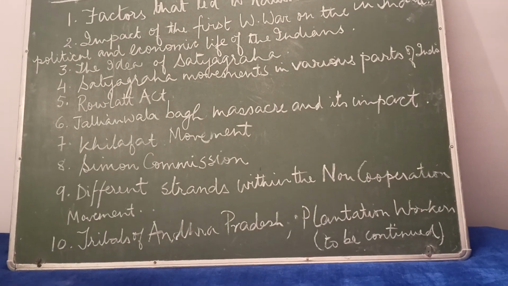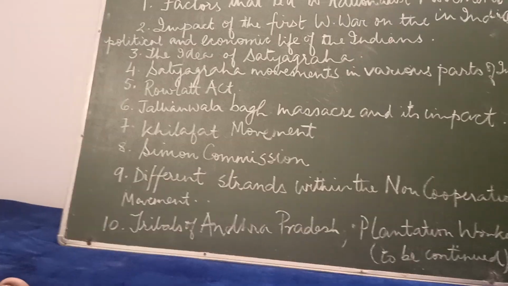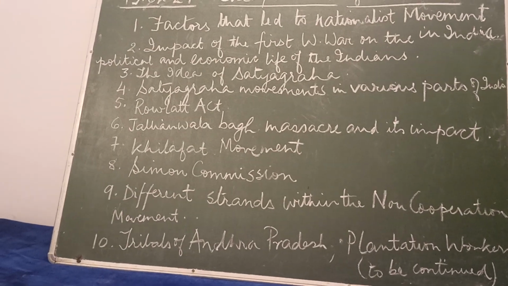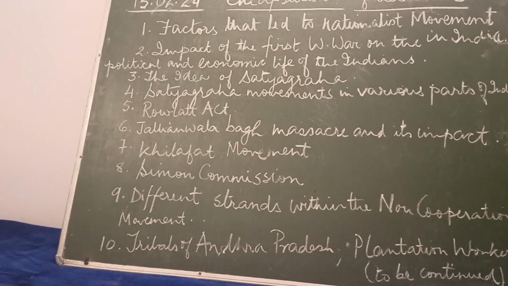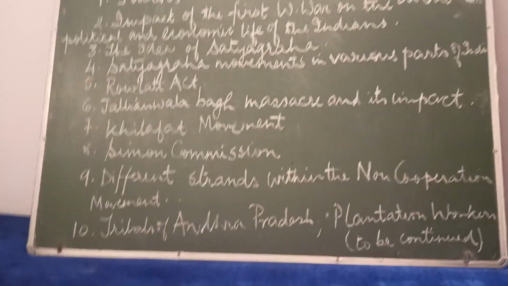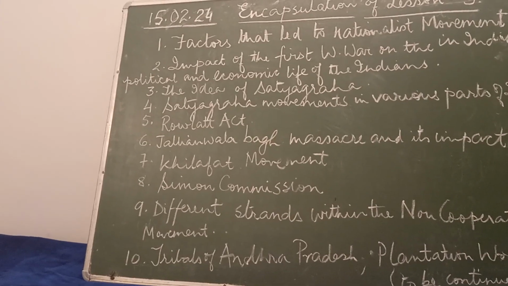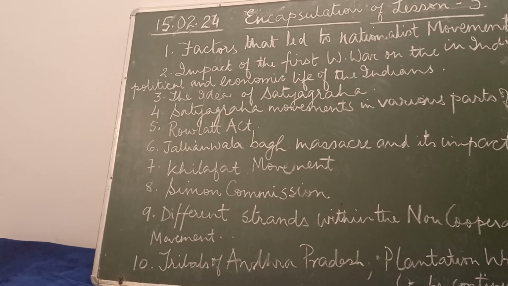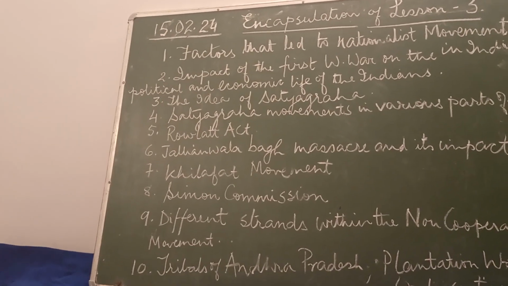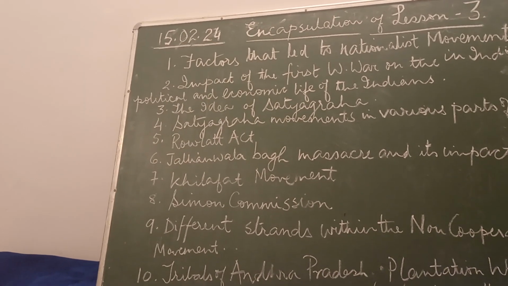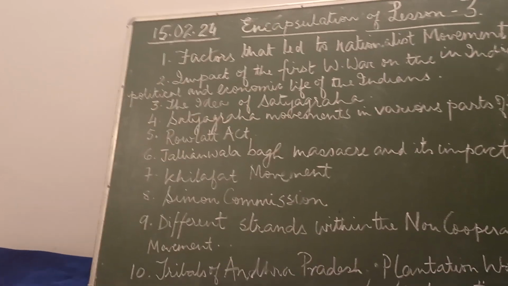Then there was the rebellion in the countryside. In the countryside, the peasants of Awadh had tough times. They did not have land of their own, and so they had to do begar and work on the landowners' farms without any payment. Now they were forced to pay rents, which if not paid, the land was confiscated. So by October, the Kisan Sabha was set up, headed by Jawaharlal Nehru, Baba Ramchandra and others. This movement later merged with the non-cooperation movement.